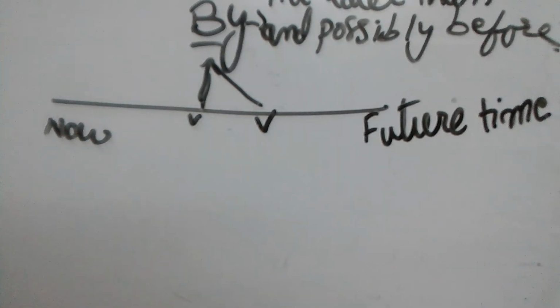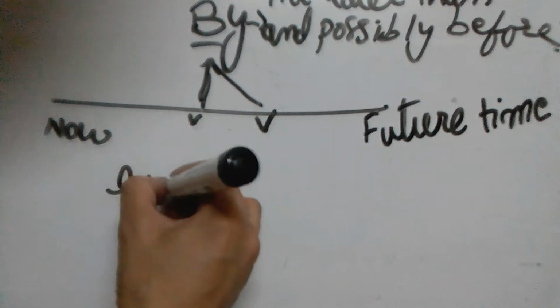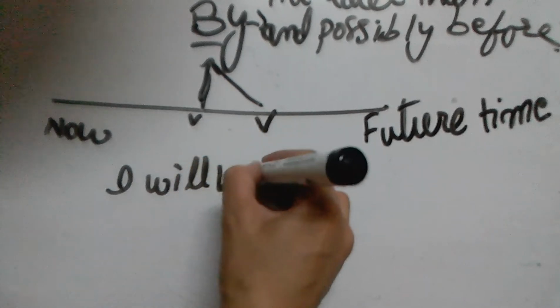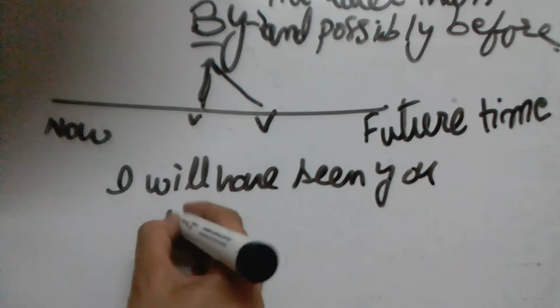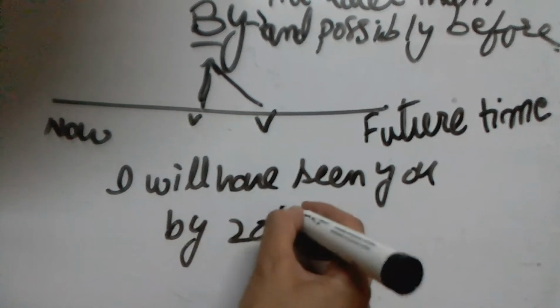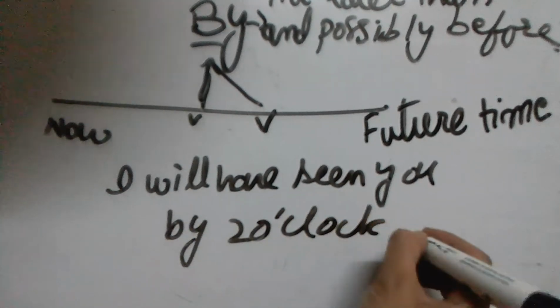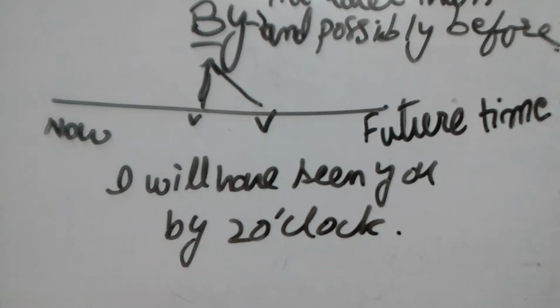So when we say I'll see you by 2 o'clock, usually we use future perfect tense. I will have seen you by 2 o'clock. Usually it is used with future perfect tense to show that not later than but possibly before. So this is the use of by.